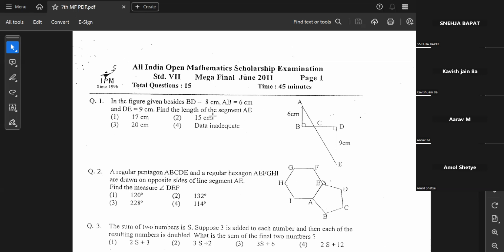So in the figure given, BD is equal to 8, AB is equal to 6, DE is equal to 9. Find the length of segment AE. Why do I feel that I've already solved this problem? Yes, similar triangles.